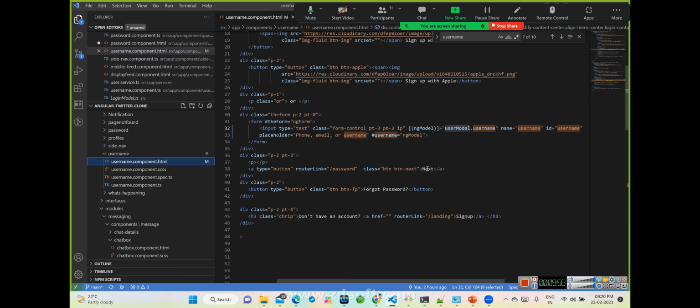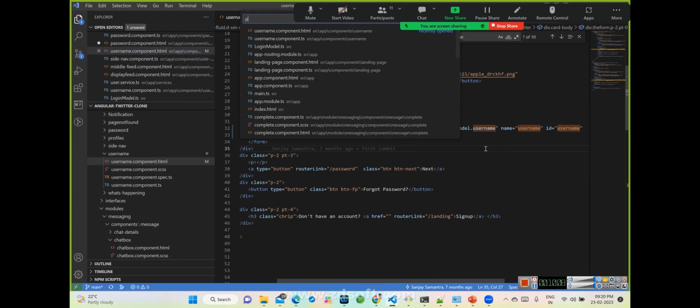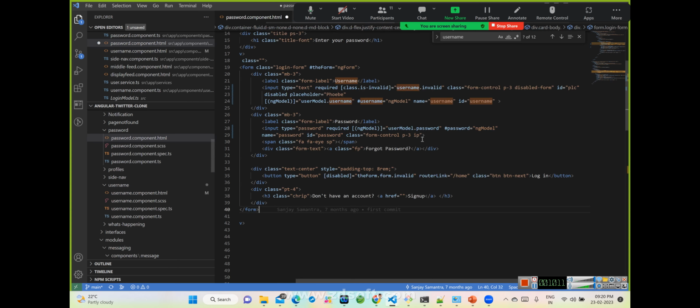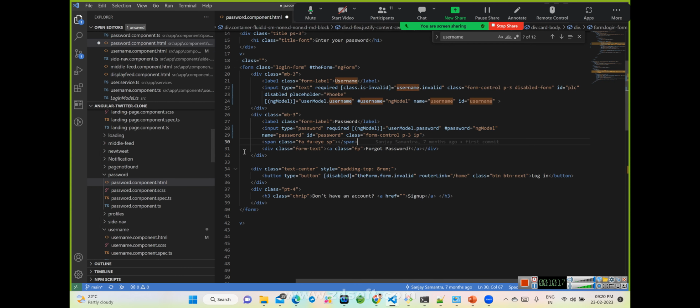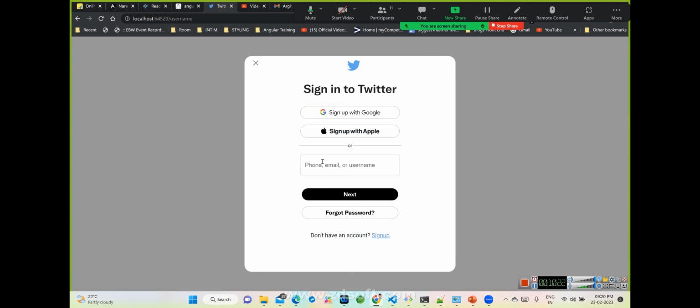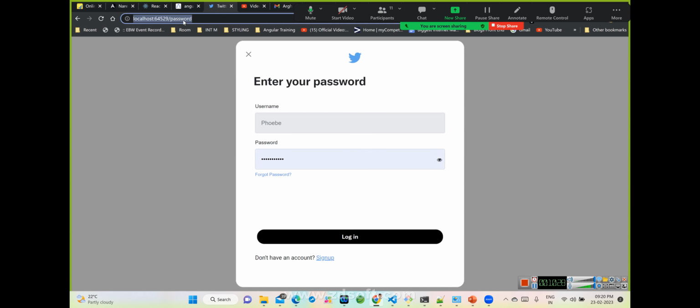Then on click of next, we are going to a different page, that is the password page. Okay, so if I go to the password page, now try to understand the relationship between the password and the home. Earlier it was home, right? And this is the password. Let me first type something here, some email ID or phone. So I'll be routed to the password page, see, password page, right? Now generally, if I go back, the previous page should come.